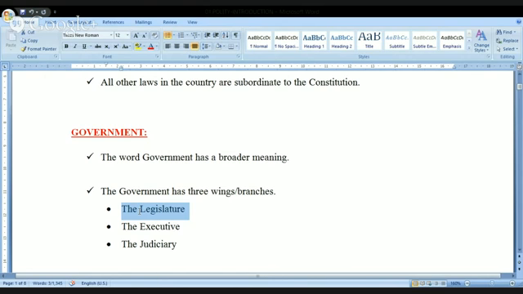Kindly remember this. I would like to introduce one word to you that is called federation. You might have come across the word federation so many times, but let me tell you the actual meaning of this. We always say India is a federation. Just like India, so many other countries are also federal in nature, meaning they are also federations. Wherever I am using the word federation, this is nothing but a division of powers between central government and state governments. That is called the federation.